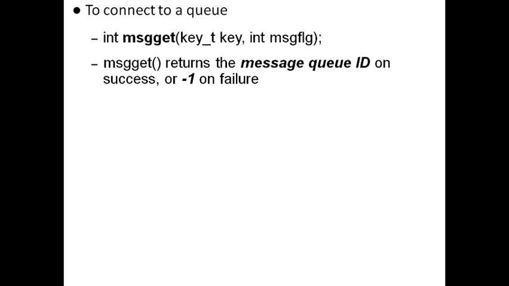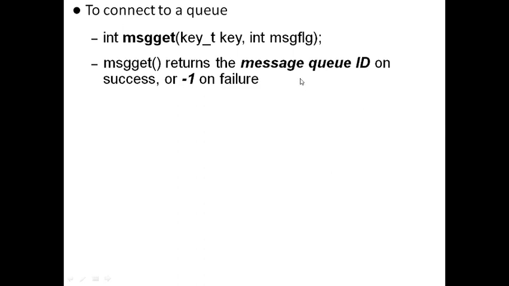Now we are going to see the methods or the system calls available for the various functions which we just identified. The first function is for the creation or for the connection of the message queue, MSGGET. So MSGGET will take the parameters and will either invoke a creation of a new message queue or connect the current process with the existing message queue pointed to by the key value.